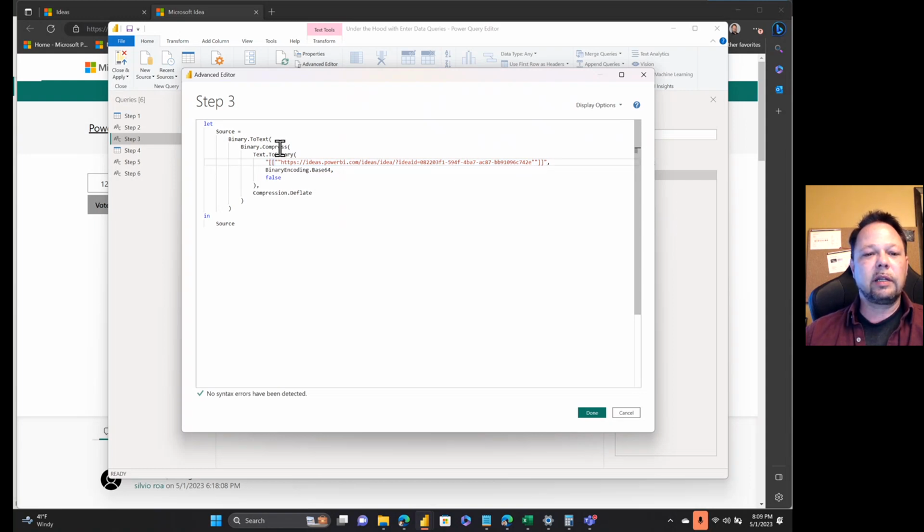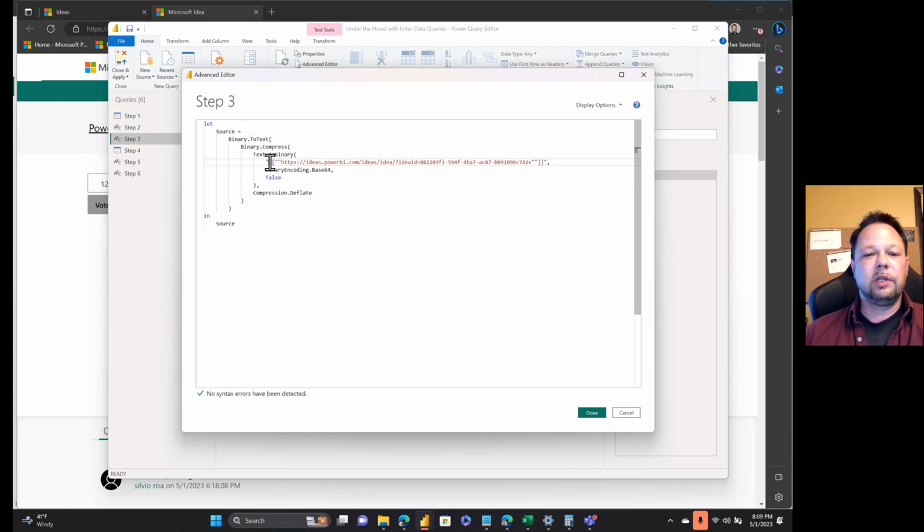We do a Binary.Compress, and we do a, now this is a default, but I've added it in, and I don't know what the default is for here. But it doesn't seem to matter if I use true or false. Maybe it's because it's not big enough. I don't know. BinaryEncoding.Base64, but again, that's the default for that function, so we don't really need these two optional arguments here. We do a Binary.Compress, and we do a Compression.Deflate, which is again the default for Binary.Compress. And then we just do a Binary.ToText.